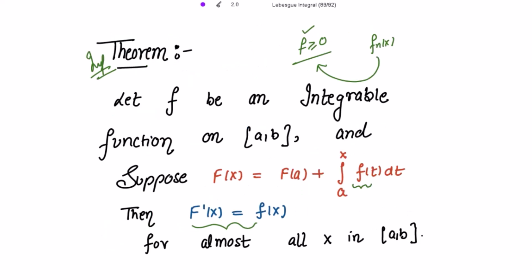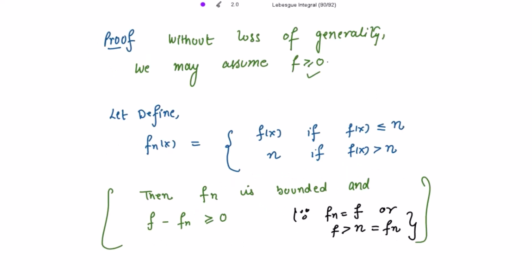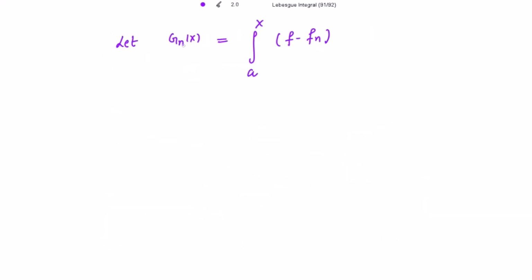Now we are interested in defining g_n(x) to be equal to the integration of this f minus f_n from a to x, because it is given that f(x) is equal to f(a) plus the integration from a to x of f(t) dt. That is why we have defined the function g_n(x) to be the difference of this from a to x.